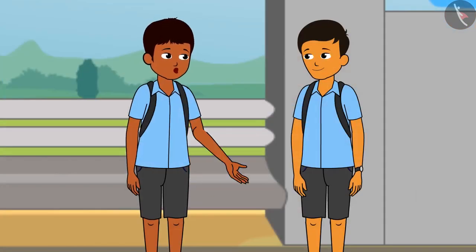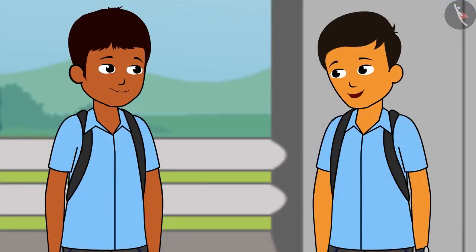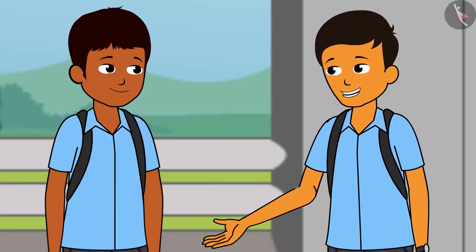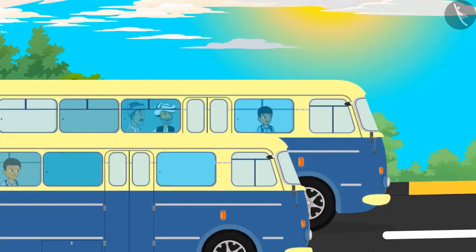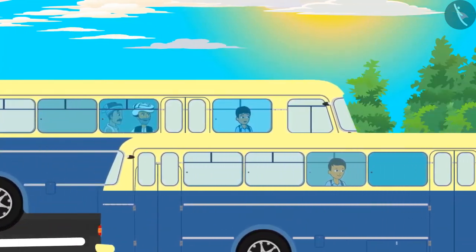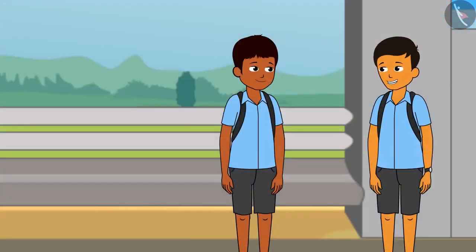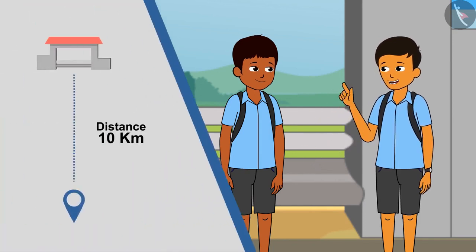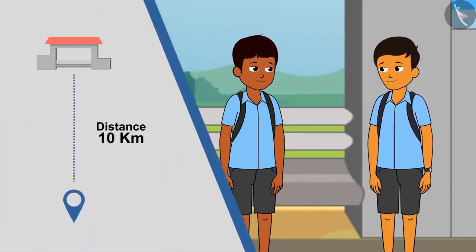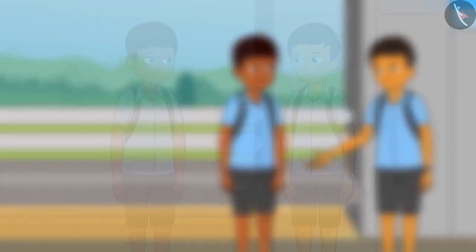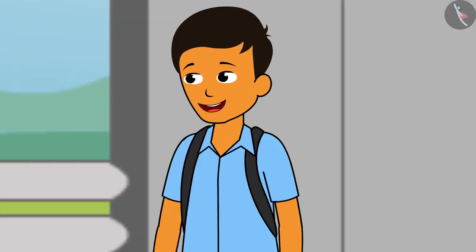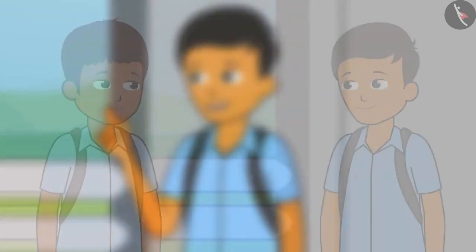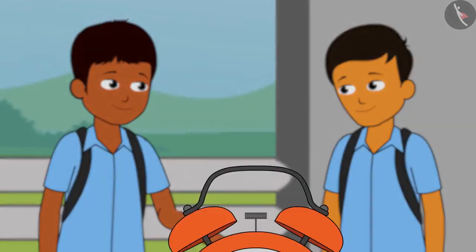Hey Ram, you have already reached. Yes, it is strange. I left in the bus which came after you left, but I reached before you. I think your bus was faster than my bus. The distance from our village to this village is 10 kilometers. I reached in 30 minutes and you took 40 minutes. So it means that your bus took less time to cover a distance of 10 kilometers. Yes, because my bus did not stop anywhere. My bus also did not stop.